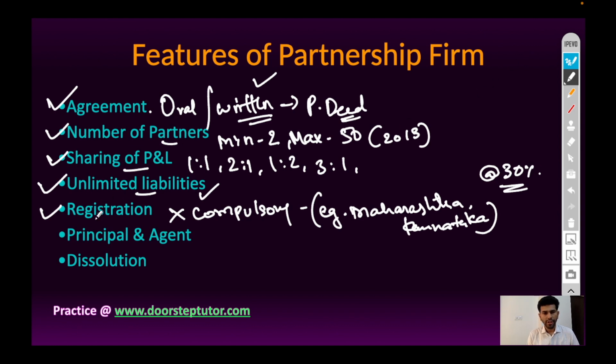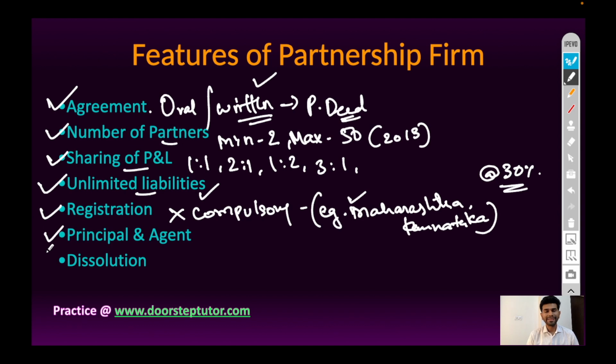So the registration of partnership business is not compulsory in India. It is optional. But in some states, such as Maharashtra, from the year 2005, it has become compulsory to register partnership business.